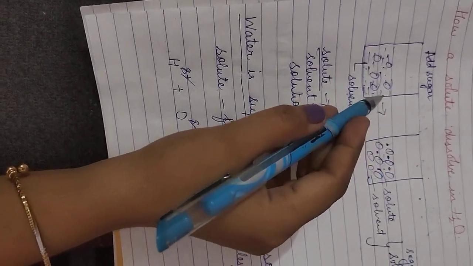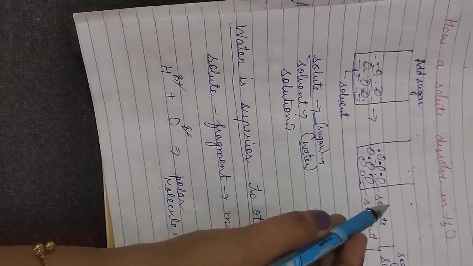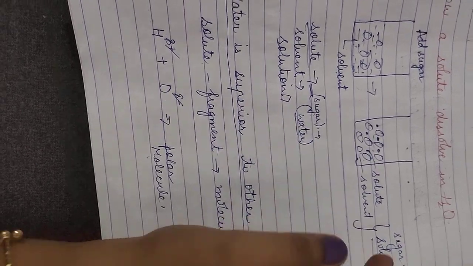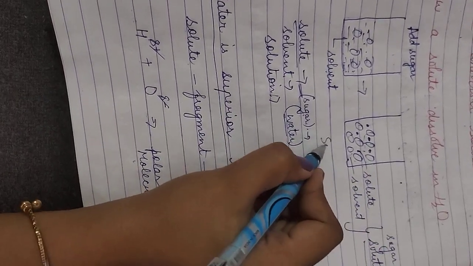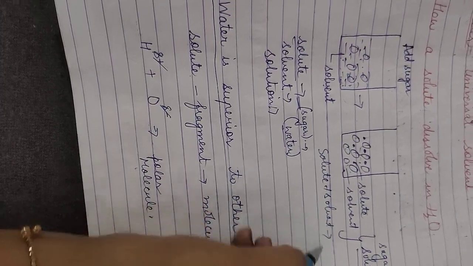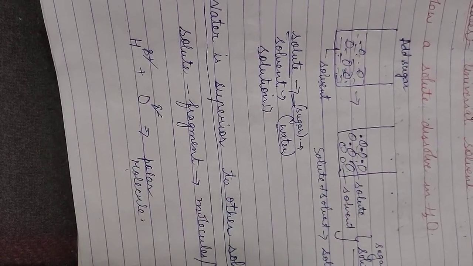When the solute is dissolved in a solvent, it forms a solution. So solute plus solvent is called solution.